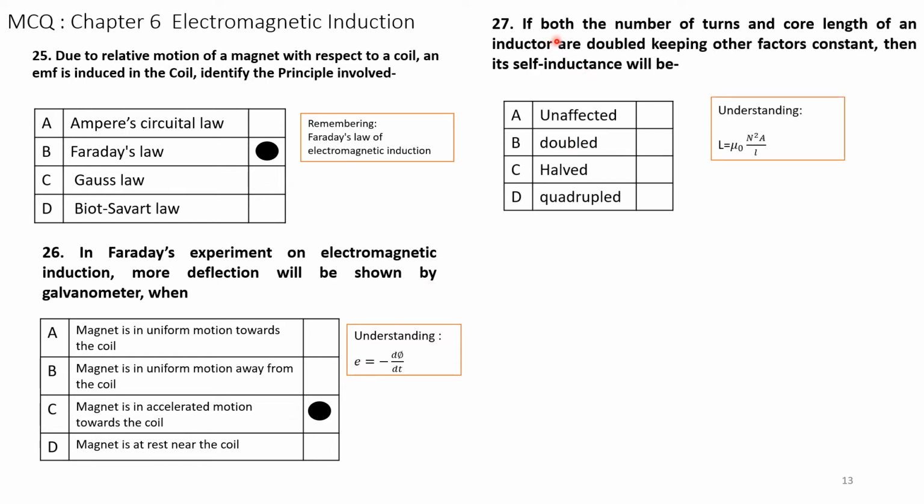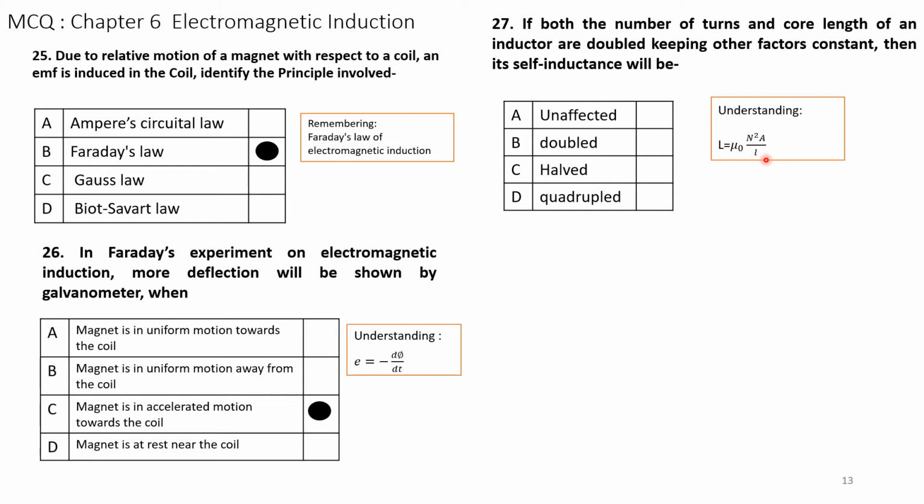Question number 27. If both the number of turns and core length of an inductor are doubled, keeping the other factors constant, then its self-inductance will be. You have to use the formula. Remember the formula: self-inductance is given by L = mu naught n squared A divided by l, where mu naught is the permeability constant, n is the number of turns, A is the area of cross section, and divided by l.